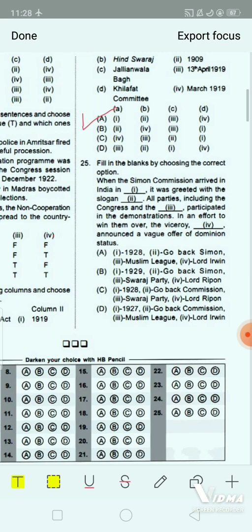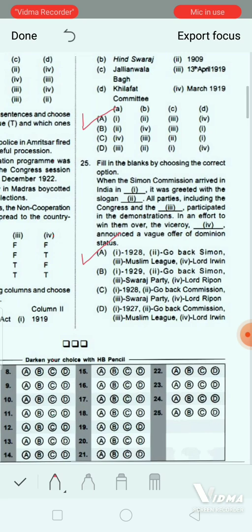That is, when the Simon Commission arrived in India in the year 1928, it was greeted with the slogan Go Back Simon. And all parties, including the Congress and the Muslim League, participated in the demonstration in an effort to win them over. The Viceroy, Lord Irwin, announced a vague offer of dominion status.